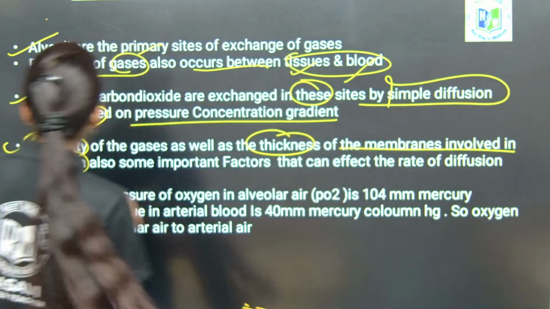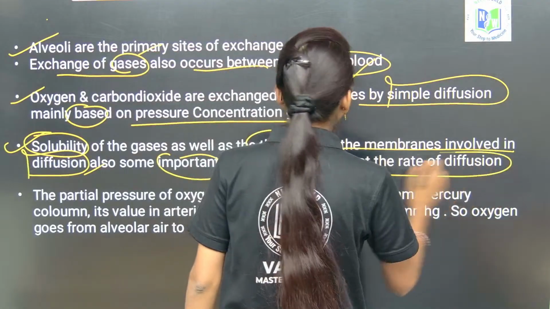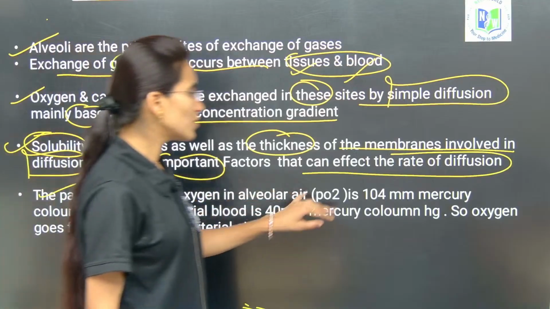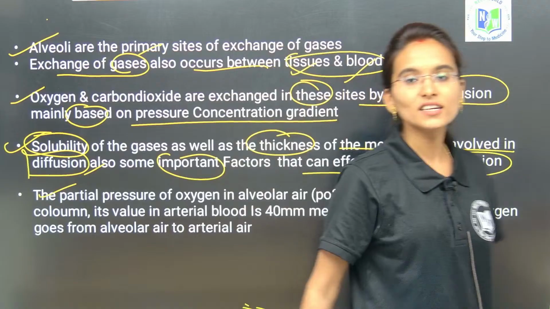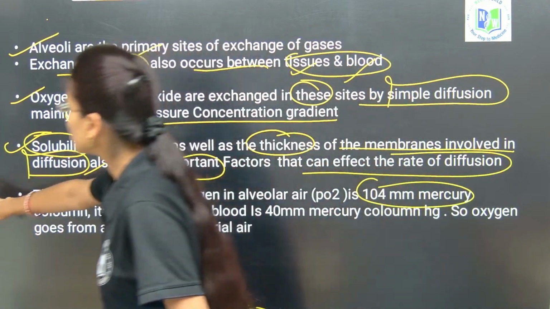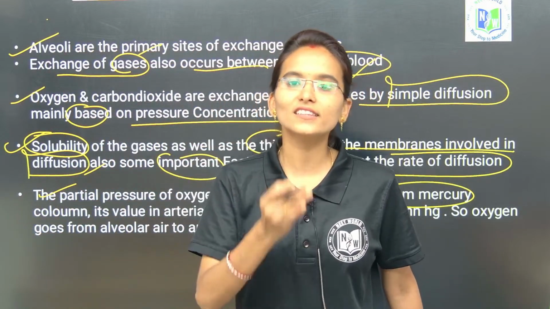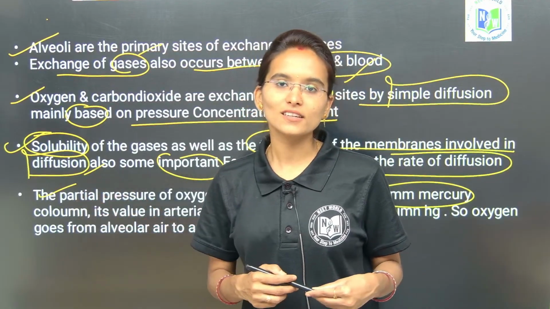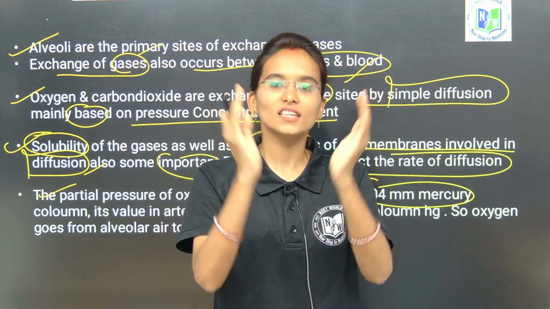Here, involved in diffusion, there are also some important factors that can affect the rate of diffusion. The partial pressure of oxygen in alveolar air is 104 mm Hg. If you take a screenshot of this diagram, it becomes easy for all of you. It is already given in your Telugu Academy textbooks as well as in the NCERT textbooks, my dear students. First you need to understand the pressure of oxygen and carbon dioxide in the alveoli.